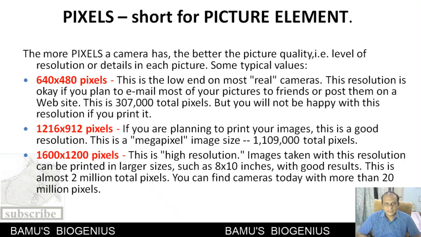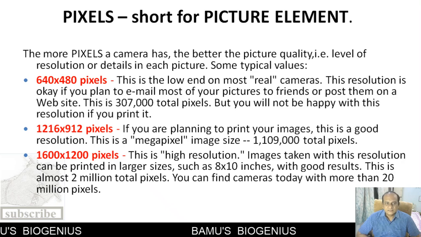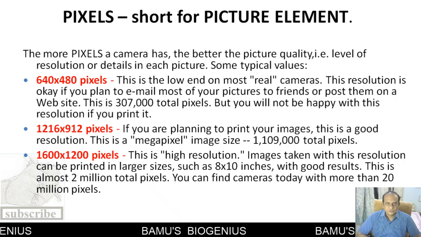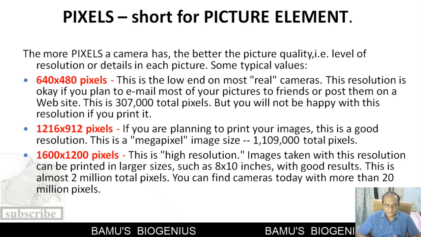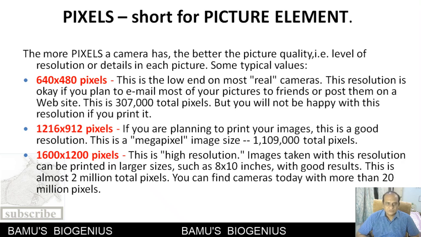Then high resolution photographs can also be taken, and these are more than 1600 by 1200 pixels. This quality of resolution can be used to enlarge the images that we have.